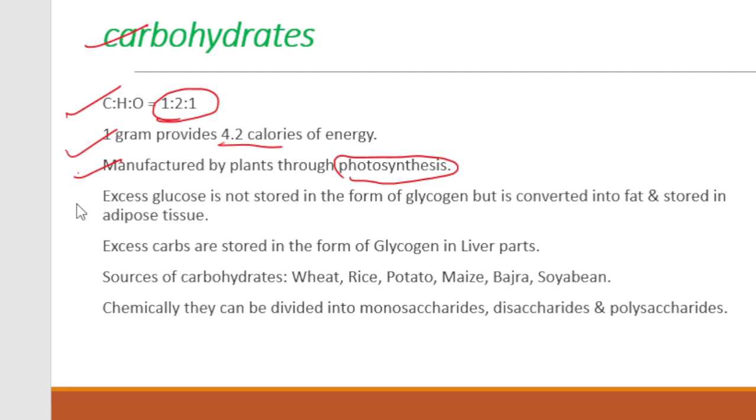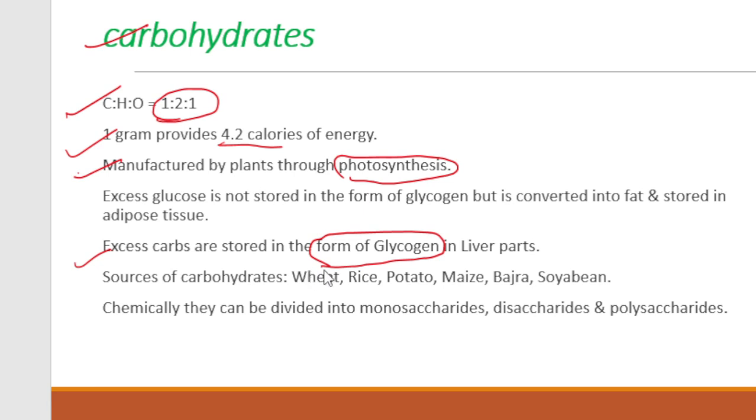If you are doing less physical activity, but your intake of nutrients is more, your body is utilizing less energy. Then this extra amount of food has to be either converted in some form or stored. These excess carbohydrates are stored in the form of glycogen. If our food intake is more than your food utilization,